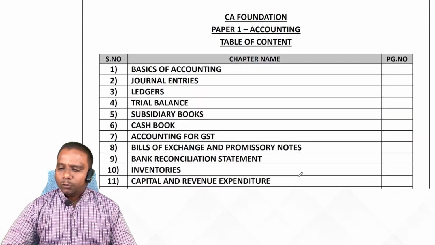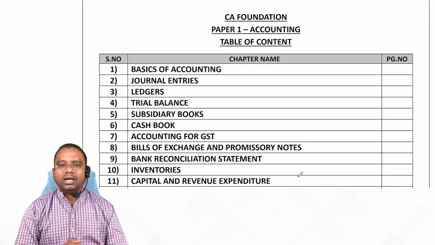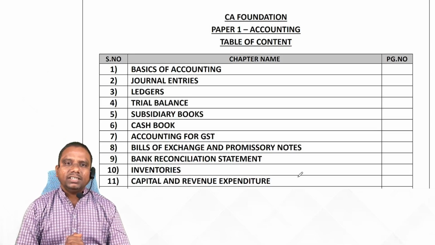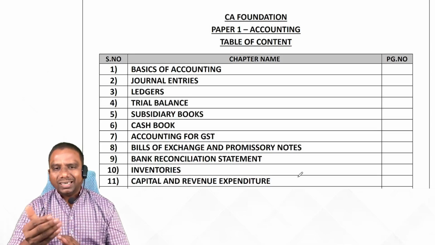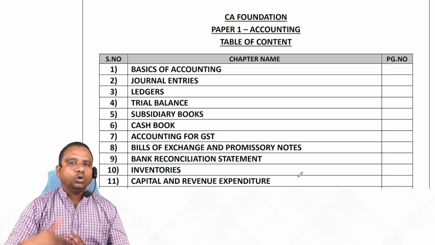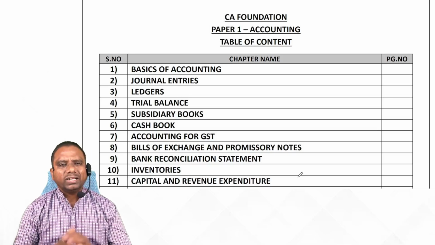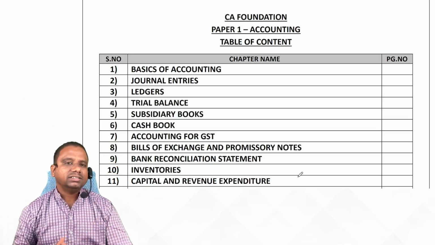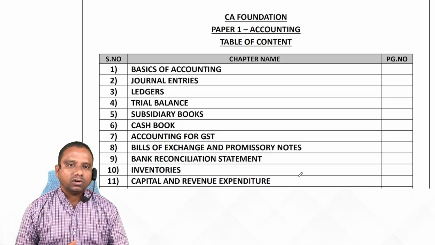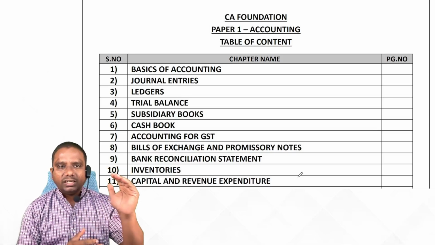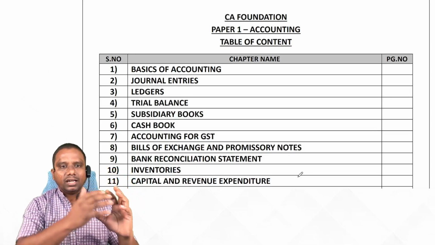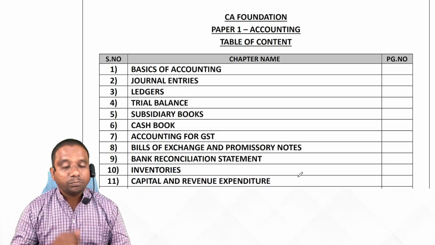Next step. I hope you have registered with ICAI. After registering with ICAI, you will receive study materials, students. After getting the study materials, you just go through the study material once again. You can check whether all the study material content is covered in our materials or not. In ICAI, they give you study material, that is content and illustrations plus practice questions.